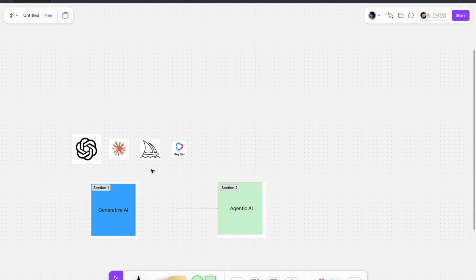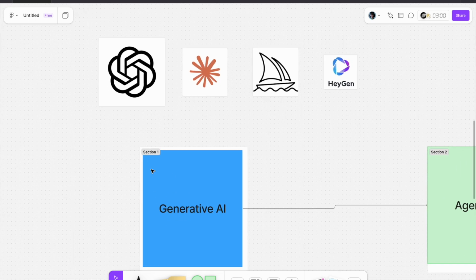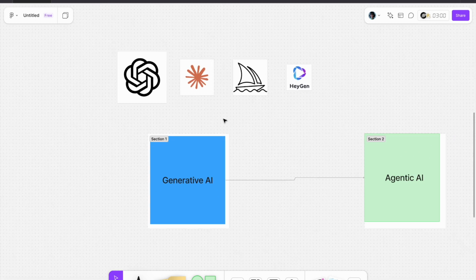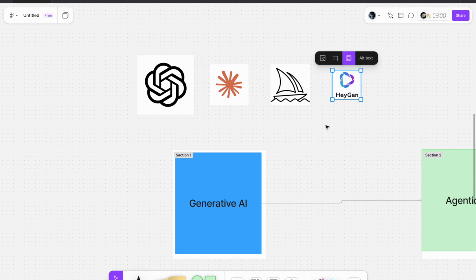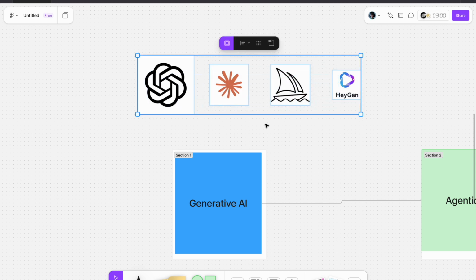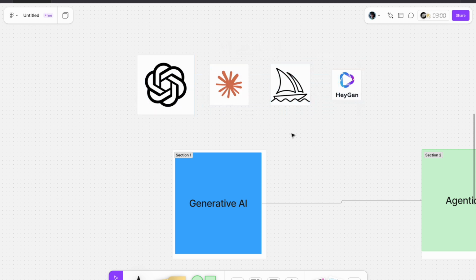So let's get started. You all know these apps, right? This is ChatGPT, this is Claude, this is Midjourney, and this is HeyGen. Each and every AI I have mentioned here gives you some response based on your prompts. So in ChatGPT, if you give a prompt, it gives you a response based on your prompt.